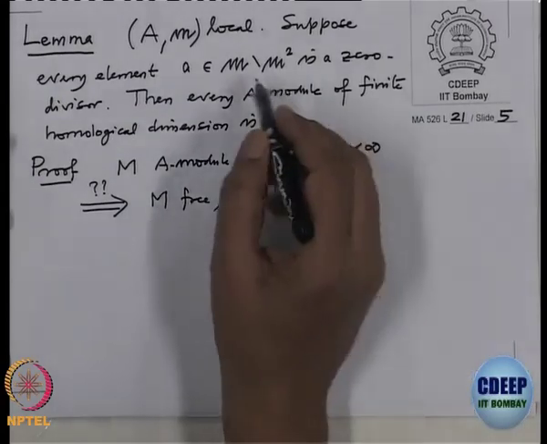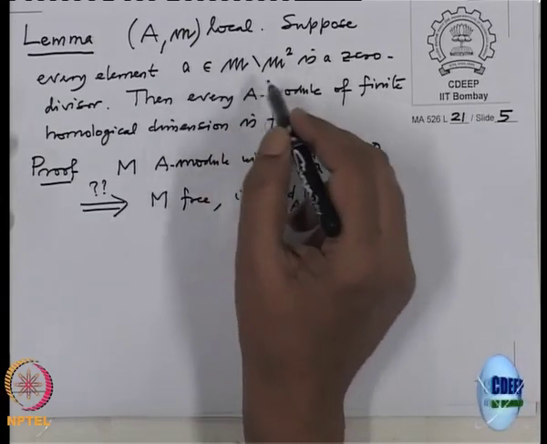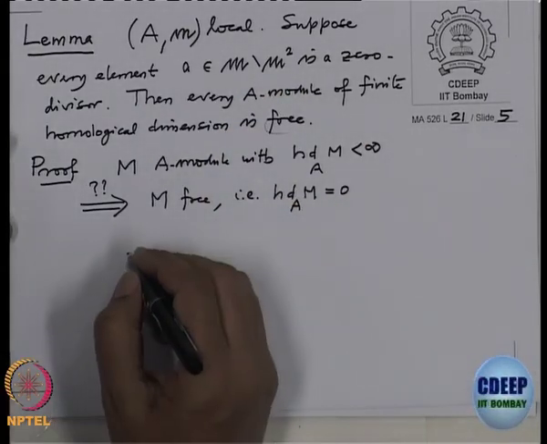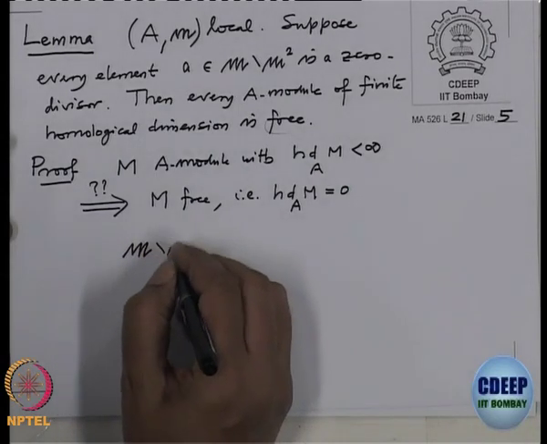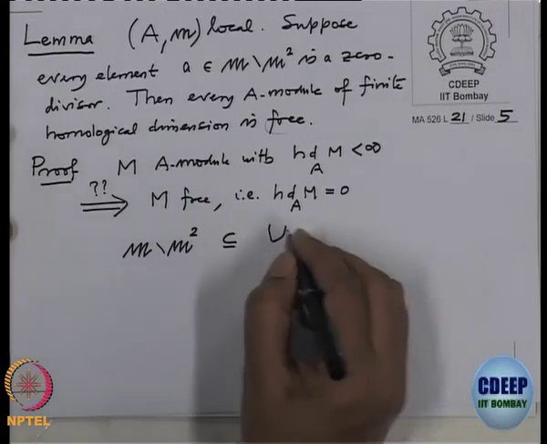And what is given? We are given that all elements of m minus m square are zero divisors. So, that means m minus m square is contained in the union of associated primes.